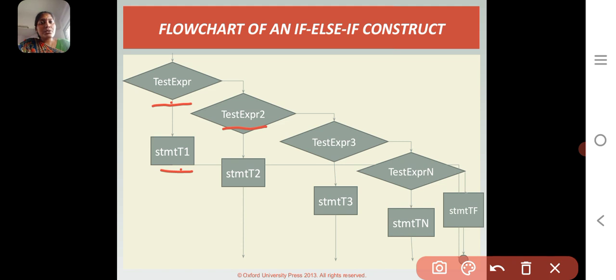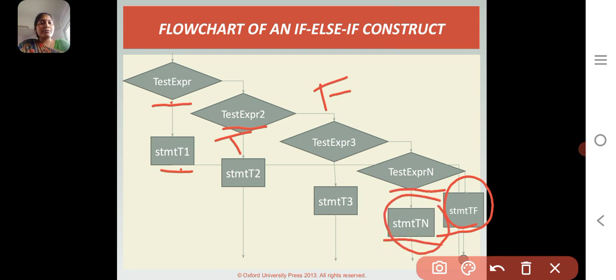If 2 is true, it goes to statement 2. If test expression 2 is false, then go to test expression 3. Likewise, it cycles up to the nth term. Suppose the nth condition is false, then it will display the false statement. Suppose the nth condition is true, it displays the nth statement.